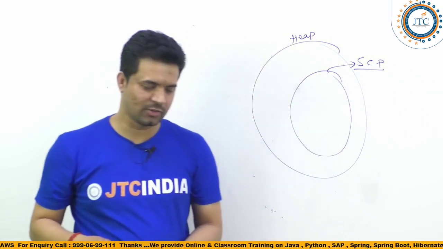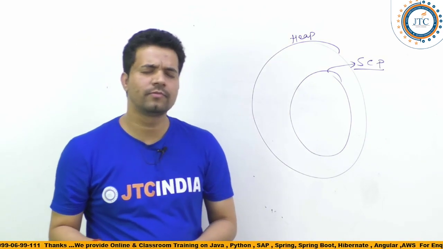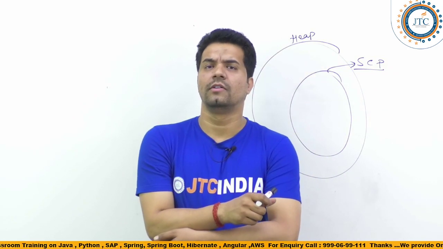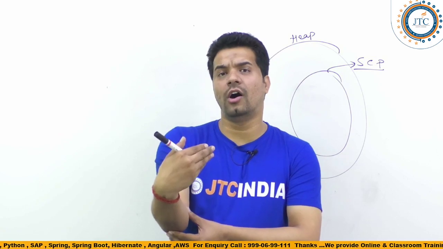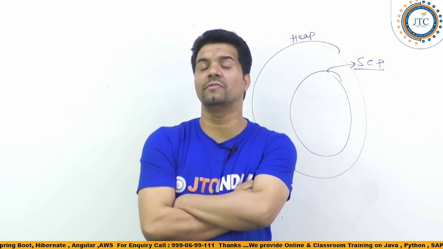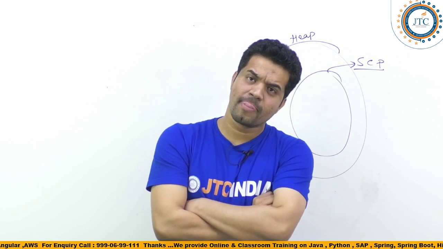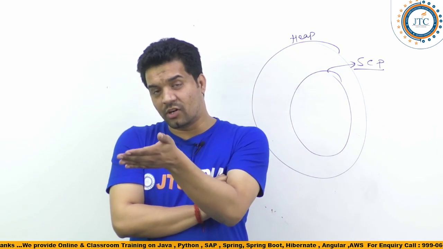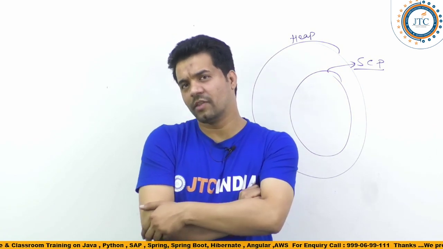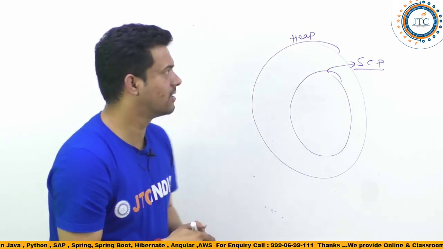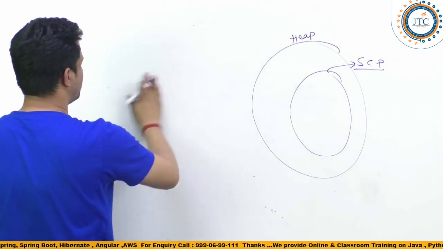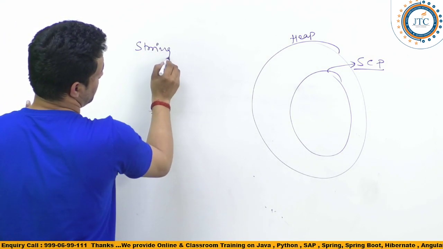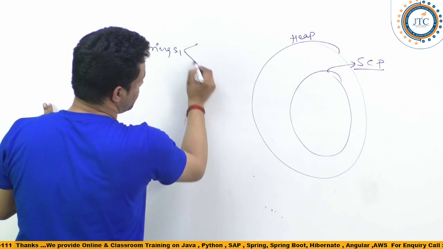Let's understand it. Suppose, do you think we will be able to achieve the perfect use case of reusability of string objects, the way we are using here, without the string constant pool? No, we cannot. And can we achieve the immutability concept without the string constant pool? No, we cannot. Why? Let's understand it here first. See here, first what you are doing is creating one object, s1.